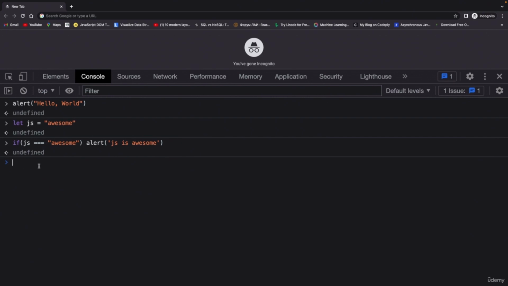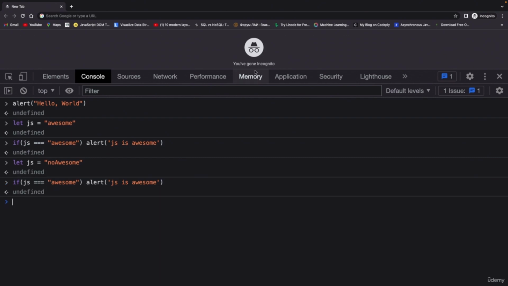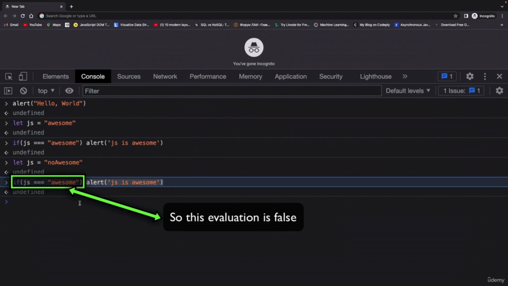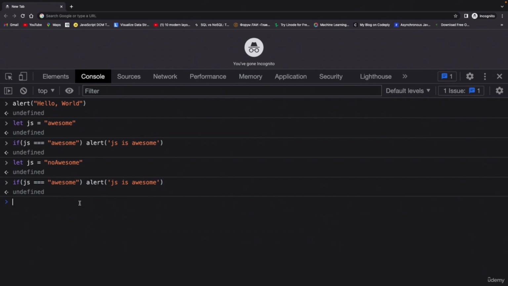Now over here we can say let JS equals no awesome. Okay, and now let's copy this command here, and first we need to hit enter. And now if we paste this and hit enter, you see our dialog box is nowhere to be seen. Why? Because now this evaluation is false. So if this is true, then only alert this, otherwise don't alert anything. Now this might be going over your head, but don't worry, we are just getting started, so you don't have to think much about this.